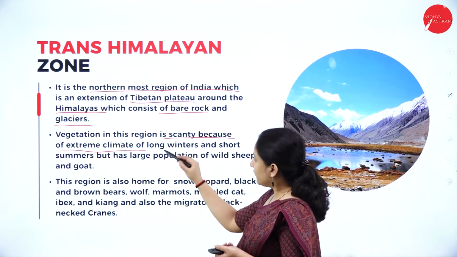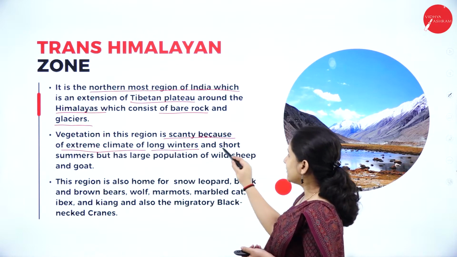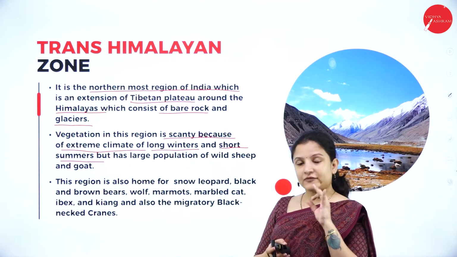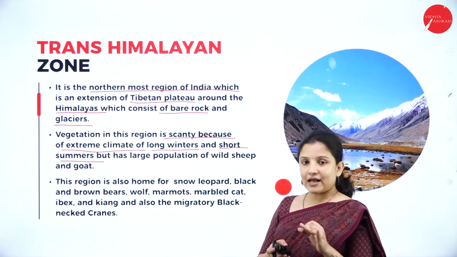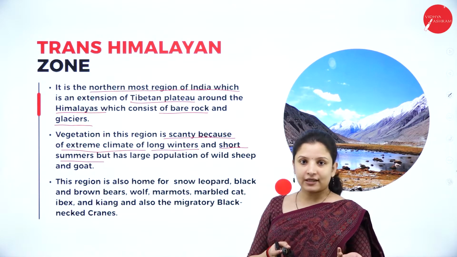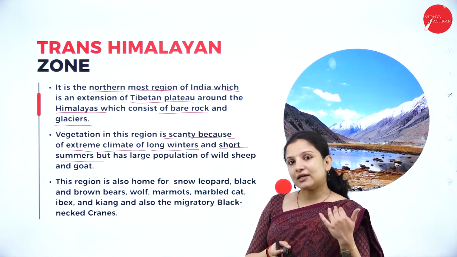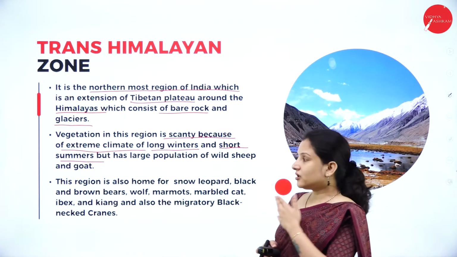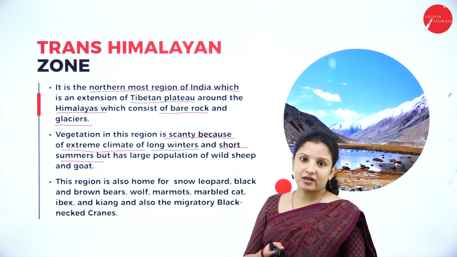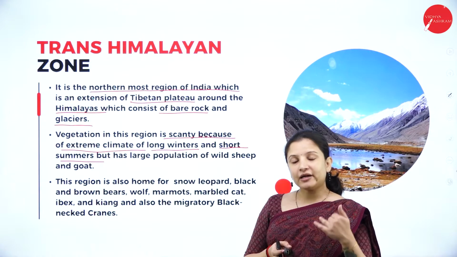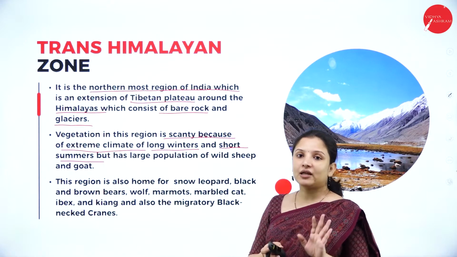They have very long winters and the summers are very, very short. That is why the vegetation is very, very scanty. Why? Because in winters, not much sunlight is received, but we know that sunlight is very important for plants to synthesize food. And the summers are very, very short, therefore it's not favorable for the plants. So that is why vegetation is there, but it is very, very less.